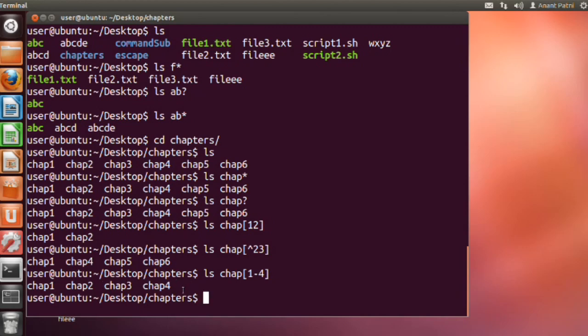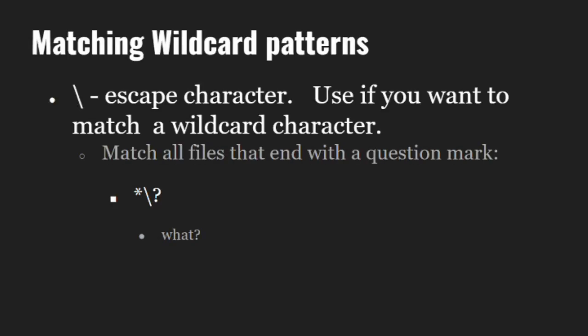Now let's see how we can match wildcard characters in pattern matching. Let's suppose that you want to match a wildcard character itself. So by that I mean, let's say that you need to find all the files that end with a question mark. So we use a star followed by a backslash and finally a question mark. The backslash here is an escape character and we use it if we want to match a wildcard character itself.